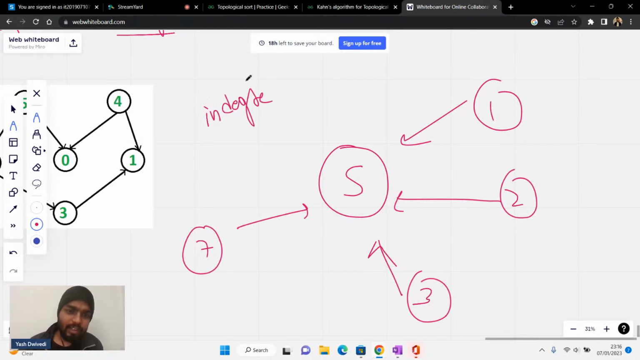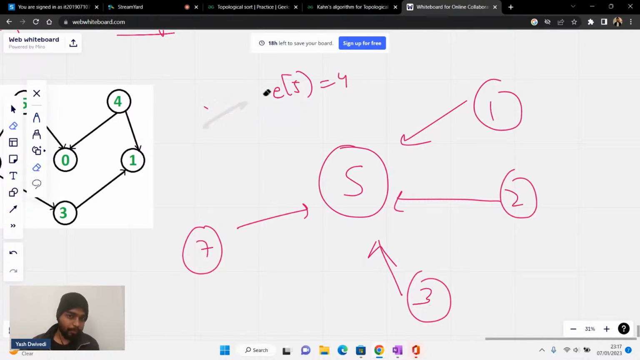Tell me guys, what is the in degree of 5? Please quickly comment on what is the in degree of 5. It's 4. Basically, 4 nodes are coming towards it, so that's why it's nothing but 4.